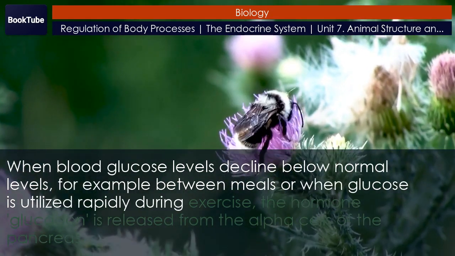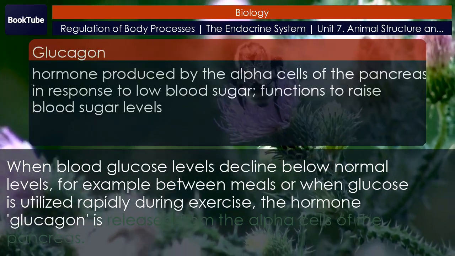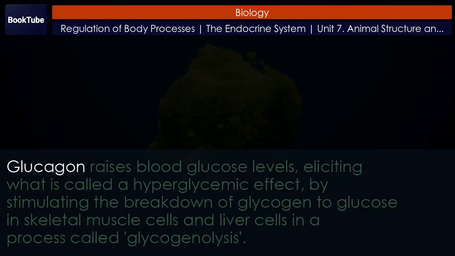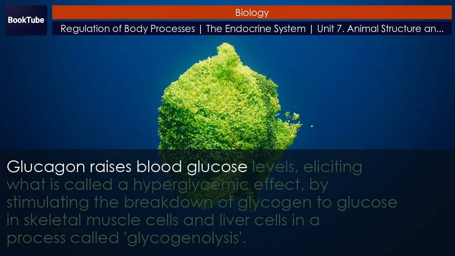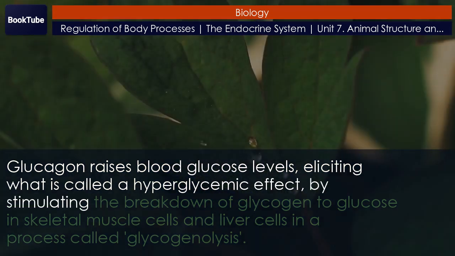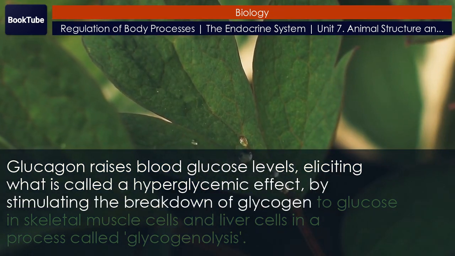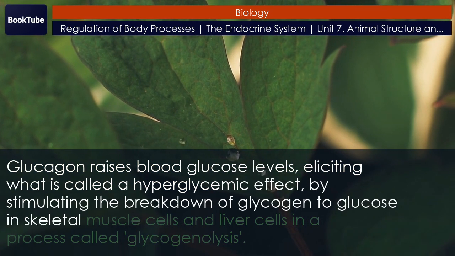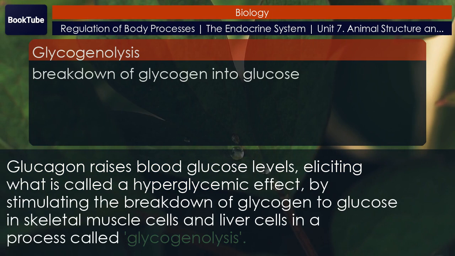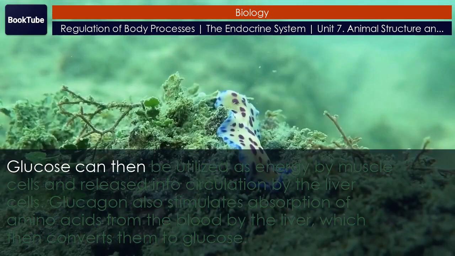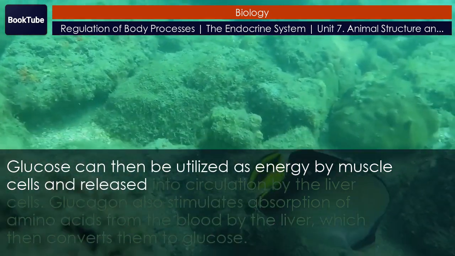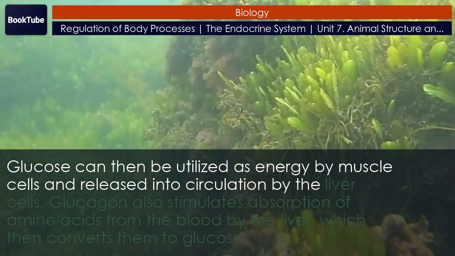When blood glucose levels decline below normal levels, for example between meals or when glucose is utilized rapidly during exercise, the hormone glucagon is released from the alpha cells of the pancreas. Glucagon raises blood glucose levels, eliciting what is called a hyperglycemic effect, by stimulating the breakdown of glycogen to glucose in skeletal muscle cells and liver cells in a process called glycogenolysis. Glucose can then be utilized as energy by muscle cells and released into circulation by the liver cells.